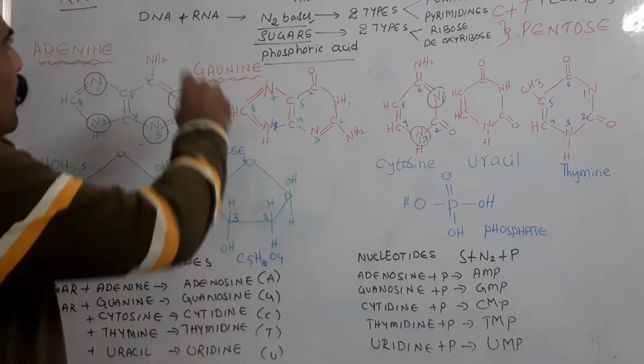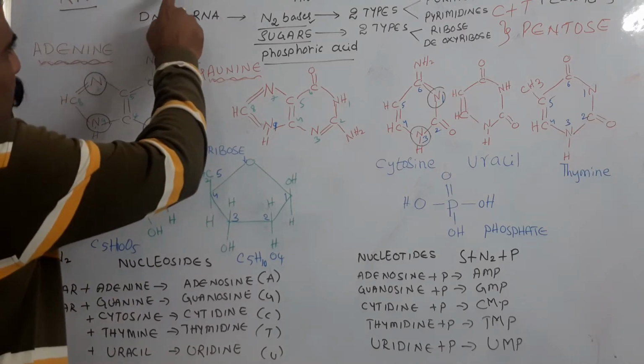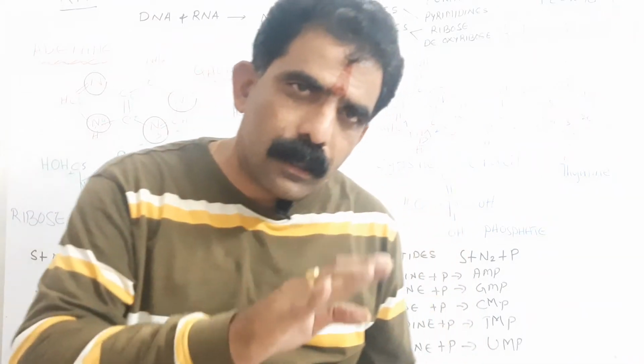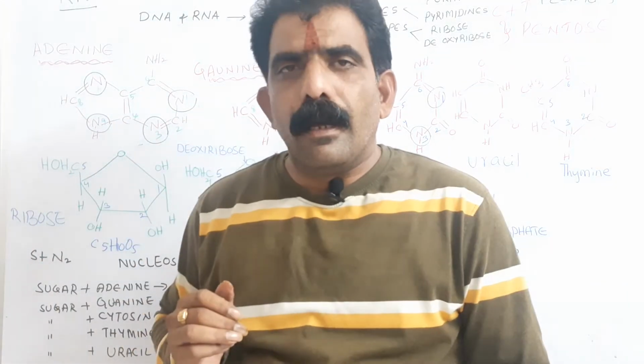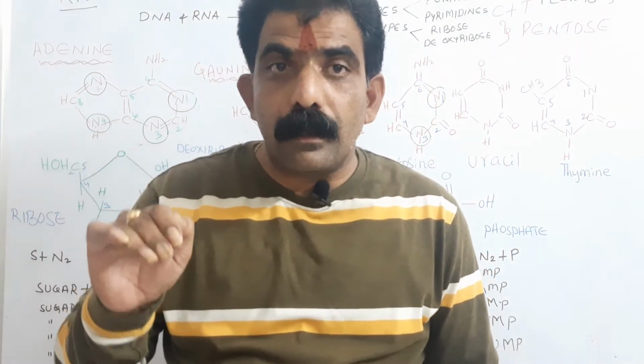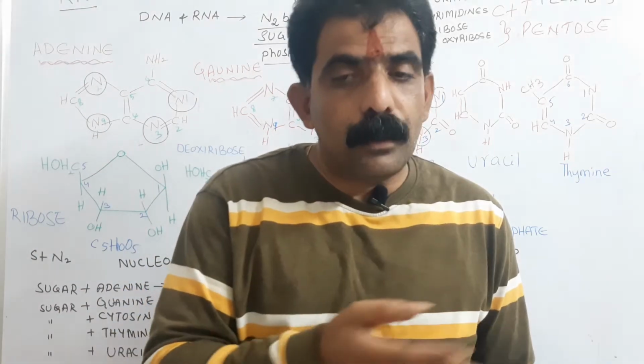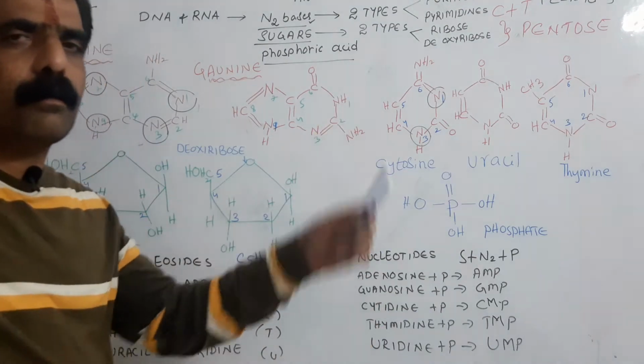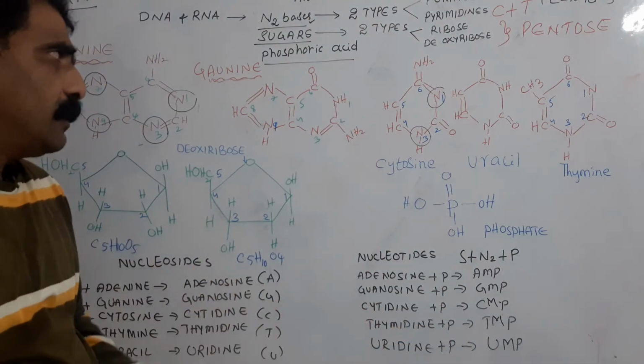What are they? Adenine, guanine, cytosine. Adenine, guanine, cytosine are present in both DNA as well as RNA, whereas thymine is present in only DNA and uracil is present in only RNA. This is the distribution of the nitrogen bases.